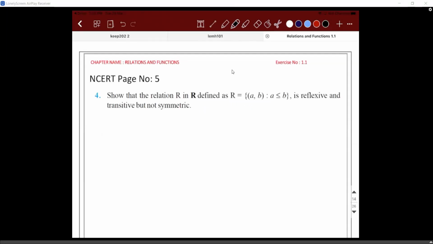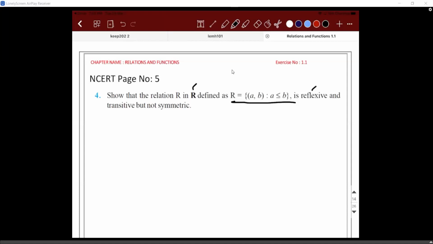So show that the relation R in real numbers, defined as R = {(a, b) such that a is less than or equal to b}, is reflexive. Is it reflexive? Yes, it is, because you can write (a, a), (b, b), and so on. Why? Because a is less than or equal to a. So it is reflexive. Am I right?